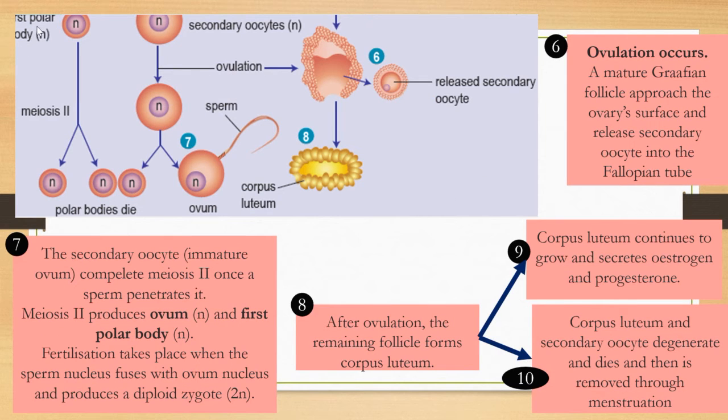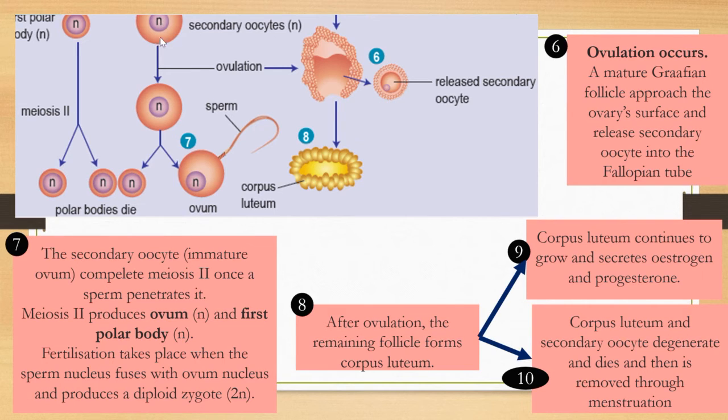Alright, so let's take a look at this diagram. This refers to the continuity of the oogenesis process. You can refer to your textbook on page 290 also. Just now I said that the first polar body continues to carry out meiosis 2 and produces two second polar bodies here. Whereby the secondary oocyte will continue meiosis 2 but stop at metaphase 2. That is referred to as the secondary oocyte.